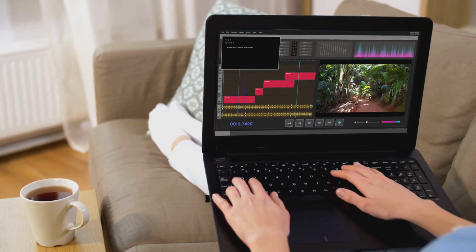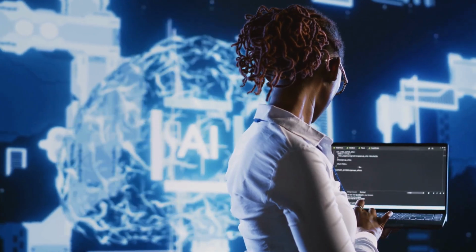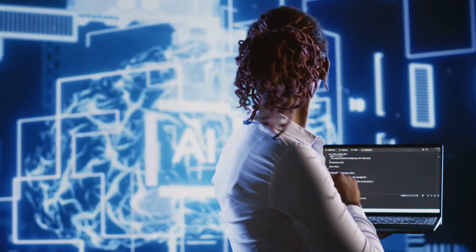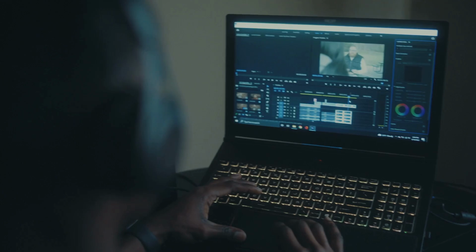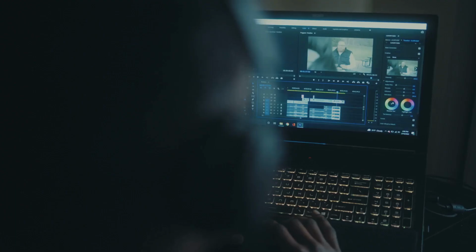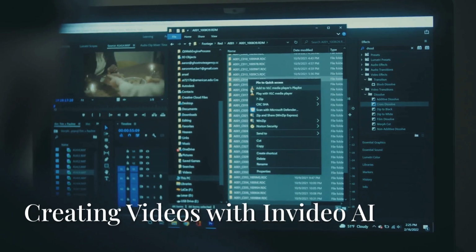Invideo AI is online, you can use it from anywhere. You just need a computer and internet. It's that simple. Making videos is easy with Invideo AI. You can make videos for your business. You can also make videos for fun.